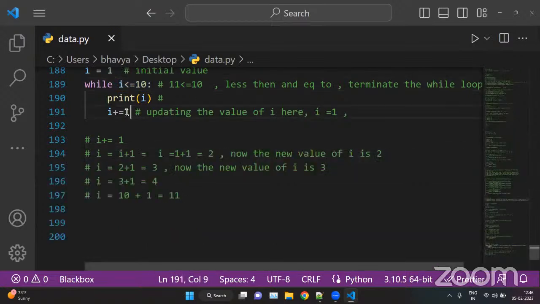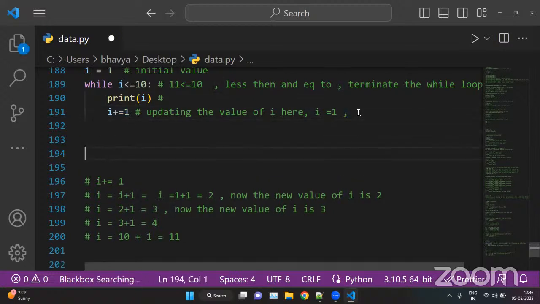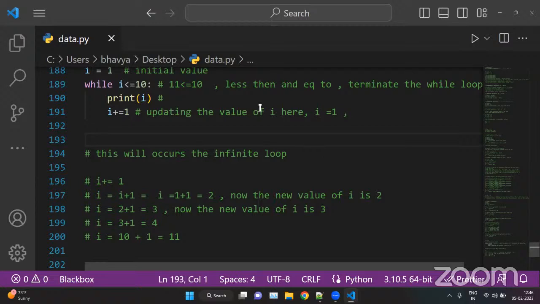Okay, incrementing is very important. Otherwise, if you are not incrementing the value, this will cause an infinite loop, which keeps on executing. This may crash your VS Code or your system also.